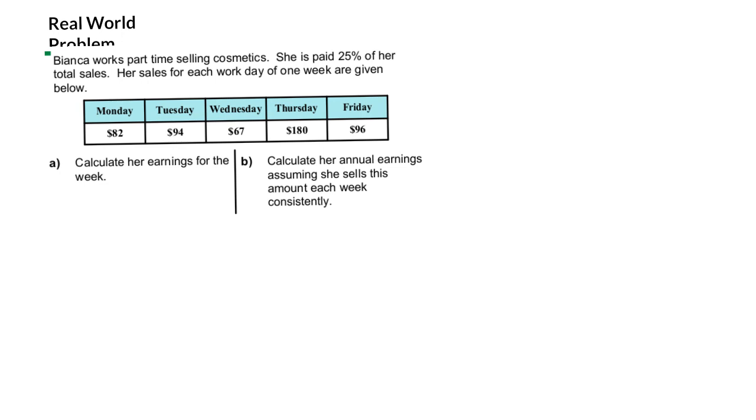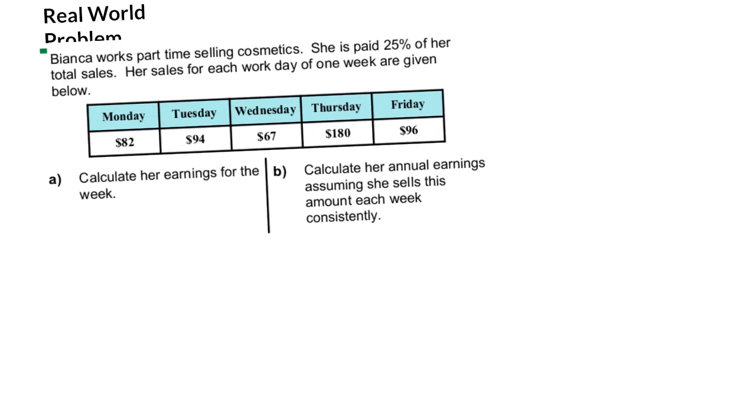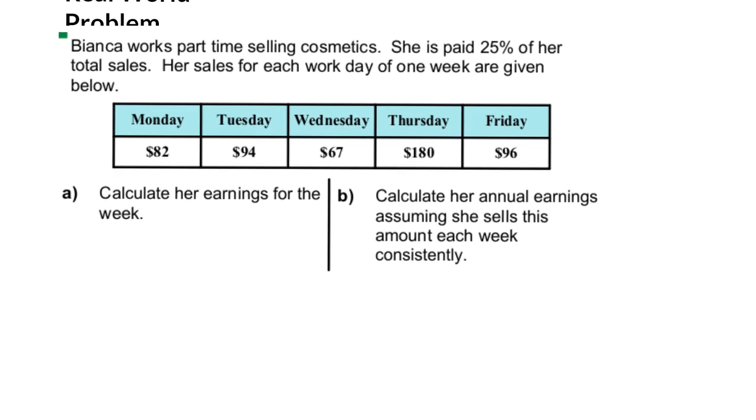Okay, now imagine you have just commission. This is straight commission. So Bianca works selling cosmetics and she's paid 25% of her total sales. Let's take a moment and calculate that. When you add up all of these numbers here, we have a total of $519. So her total sales for the week was $519.